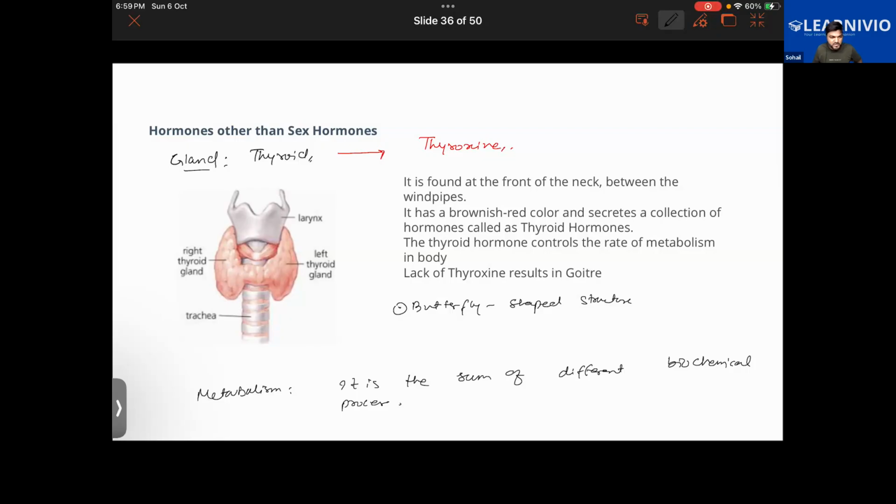We get it from seafood, different kinds of seafood. We get it from fish. We get it from iodized salt. Getting it, sir? Okay.